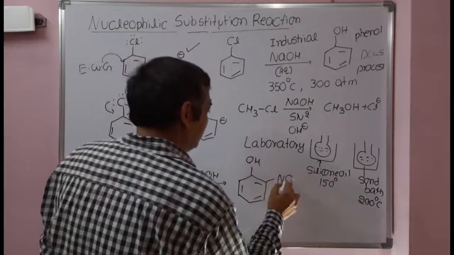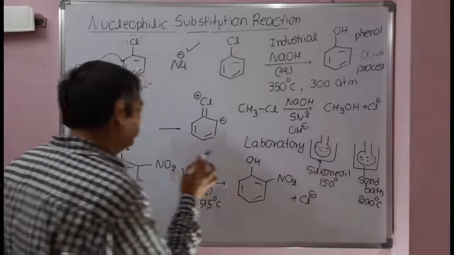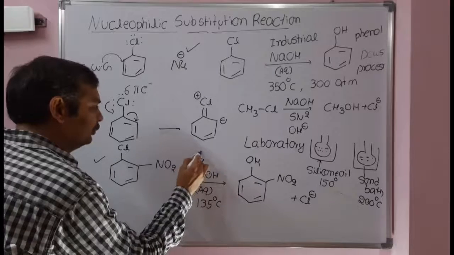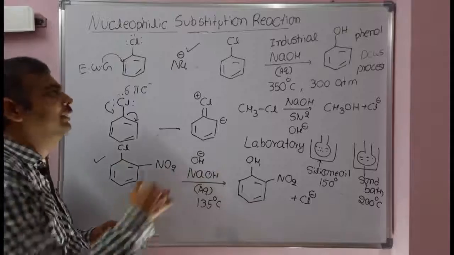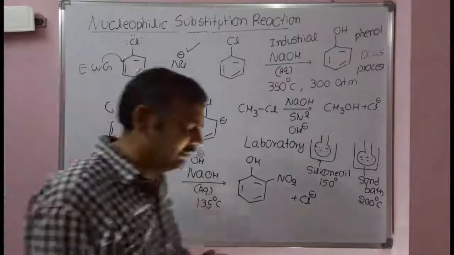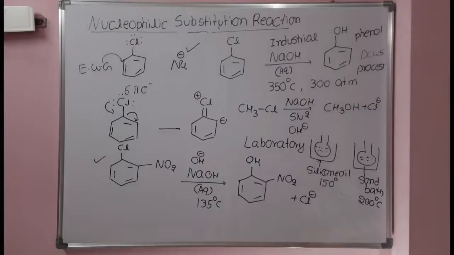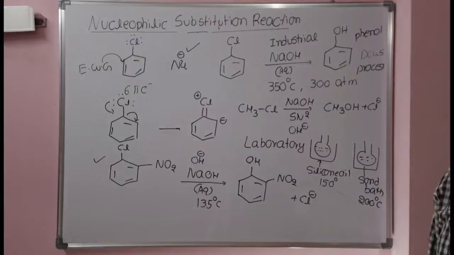What is happening? One nucleophile will come inside, the other nucleophile will go outside. Substitution. So OH minus will substitute chloride. Nucleophilic substitution reaction is taking place. See the difference between these two reactions. What is the difference between these two reactions? The only difference here is we have added an electron withdrawing group.